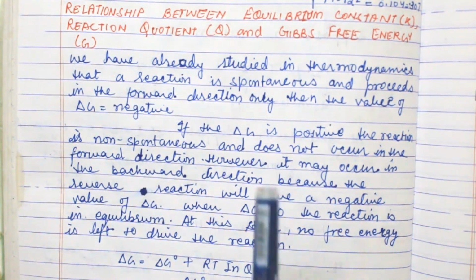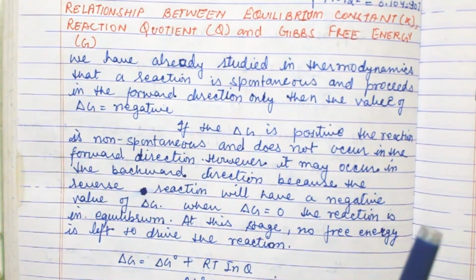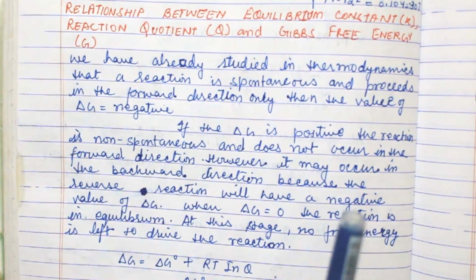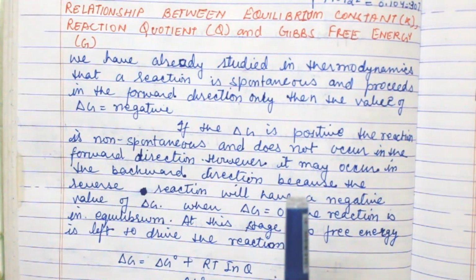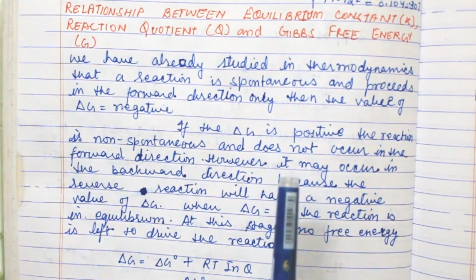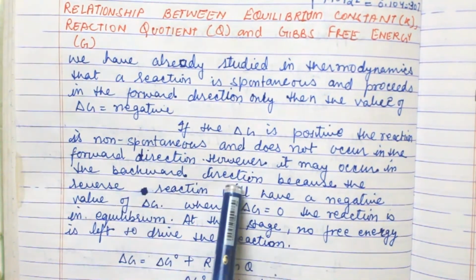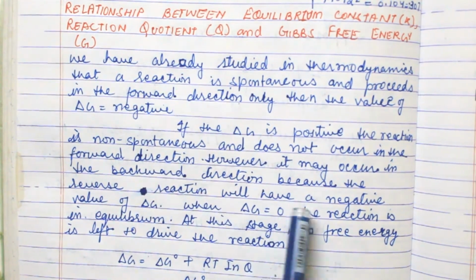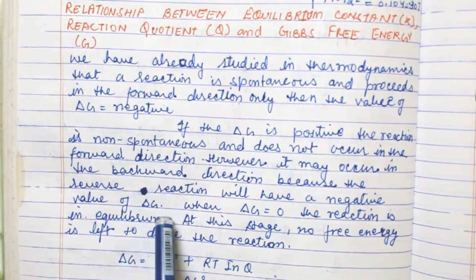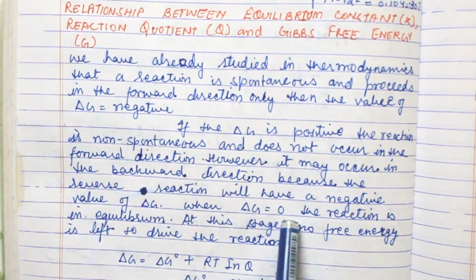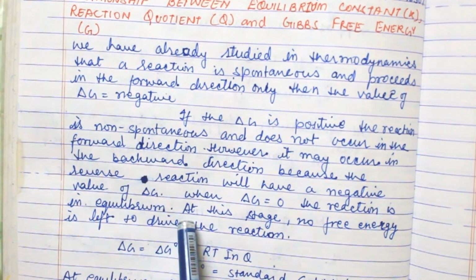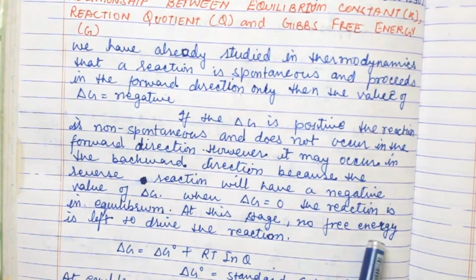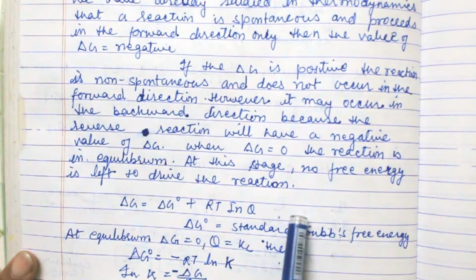Once the water falls in the well, if we want to take it upward, we have to apply energy for that. So that is the backward direction, because the reverse reaction will have a negative value of delta G. When delta G is 0, the reaction is in equilibrium. At this stage, no free energy is left to drive the reaction.